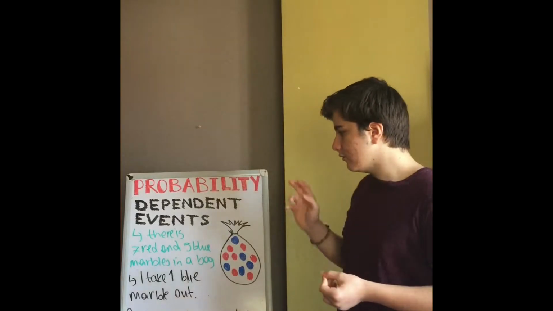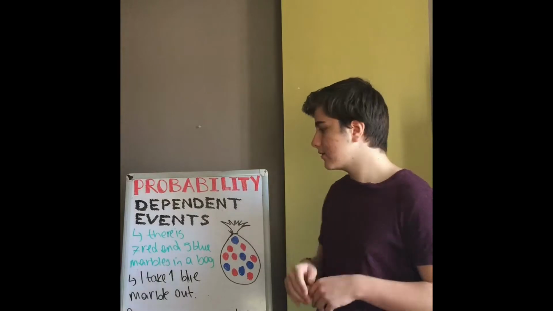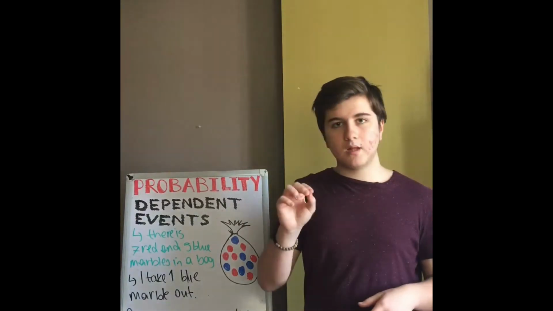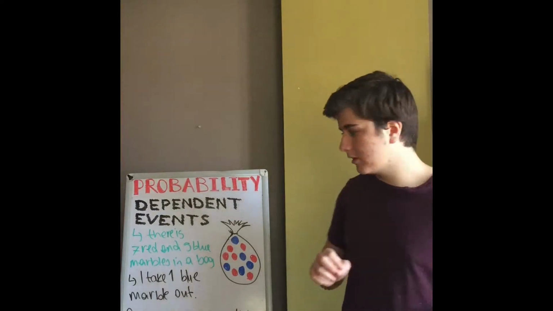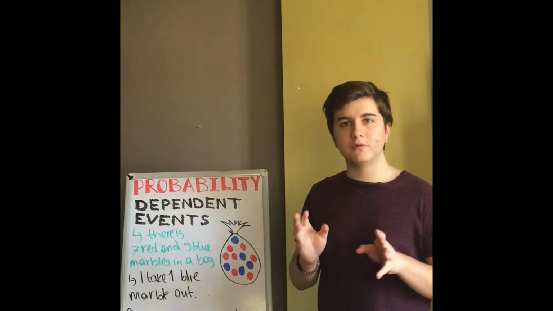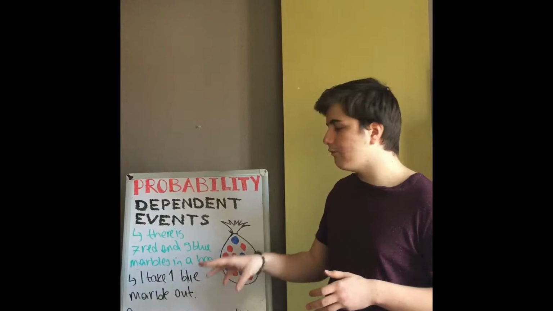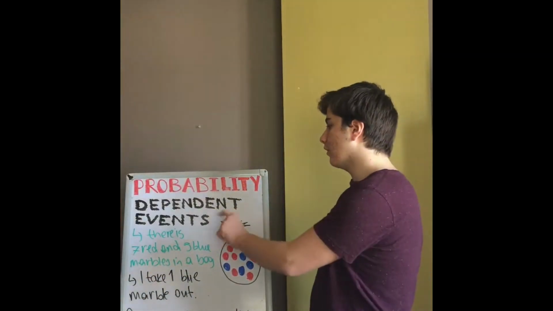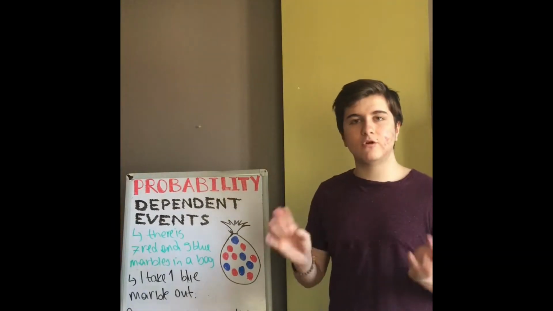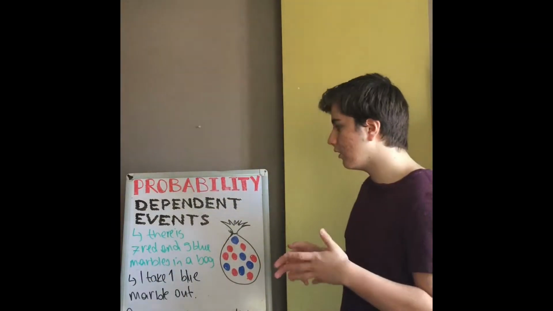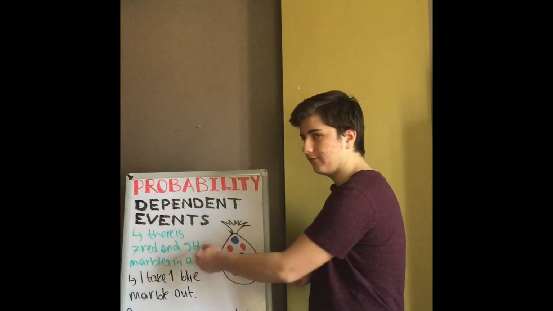Dependent events. We learned that dependent events affect each other. So let's see this in an example. There are 7 red and 5 blue marbles in a bag. I take one blue marble out. Would the probability of picking a red marble stay the same? Let's first calculate the probability of picking a blue marble without the removal of one blue marble. We have 7 red and 5 blue marbles. In total we have 12 marbles. So our probability of picking a blue marble is 5 over 12.